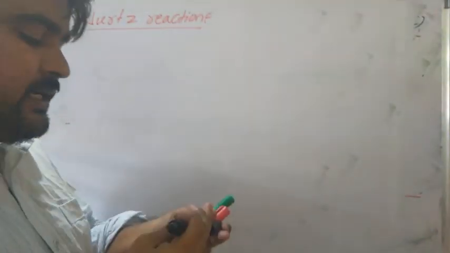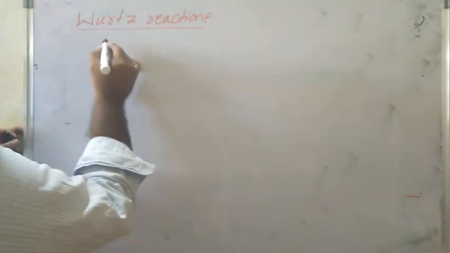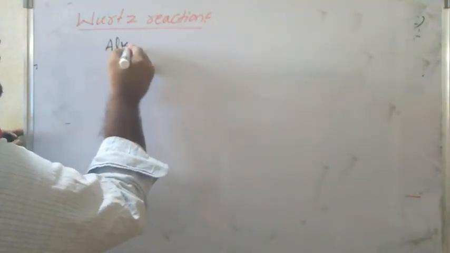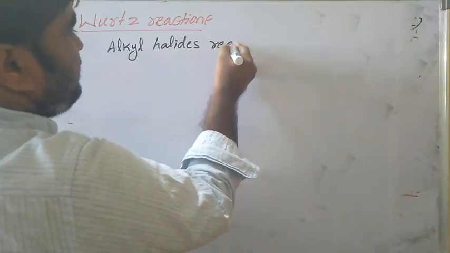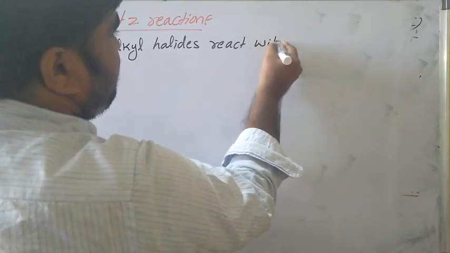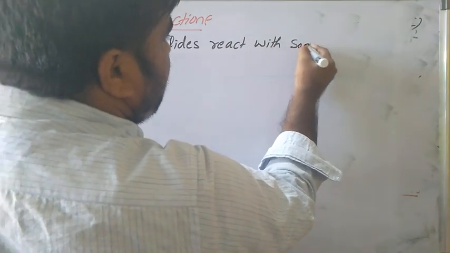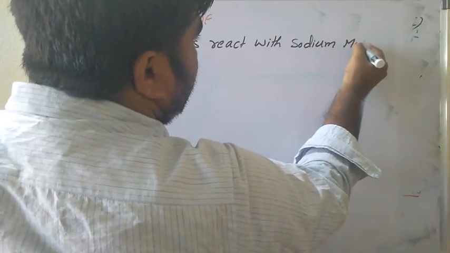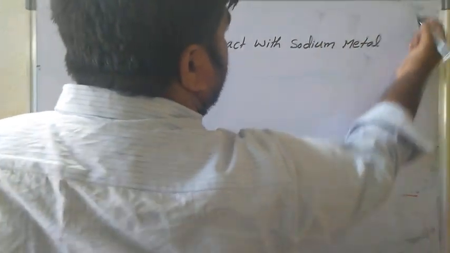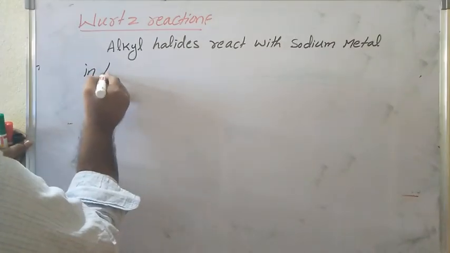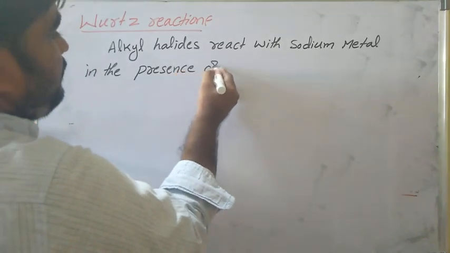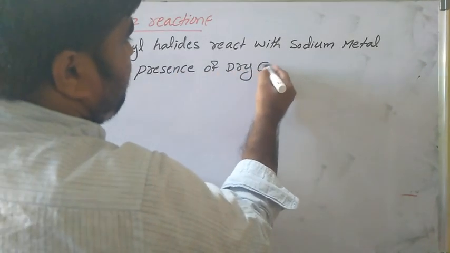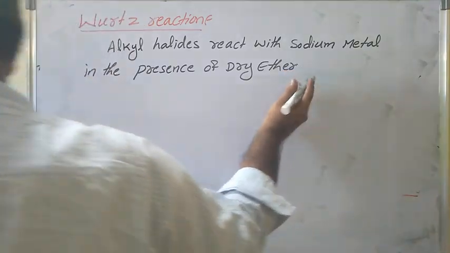Wurtz reaction means alkyl halide reacts with sodium metal in the presence of dry ether to give double the number of carbon atoms.